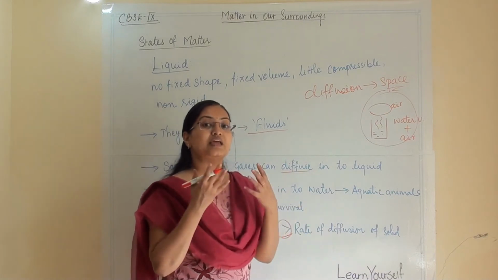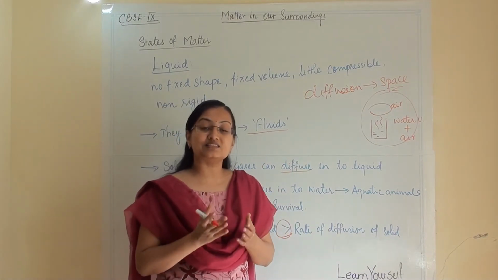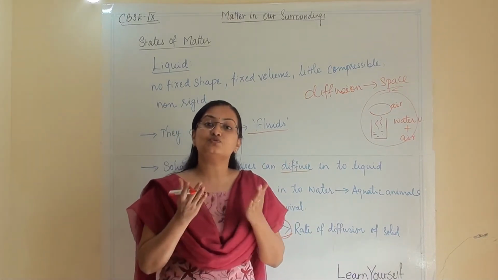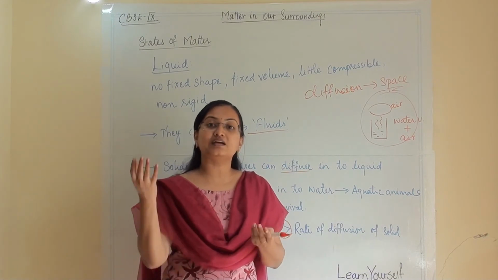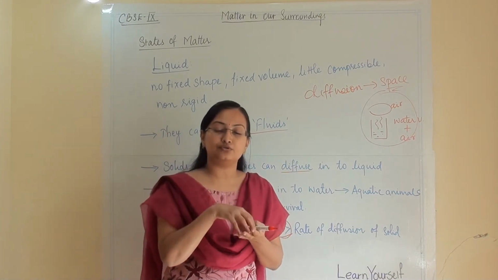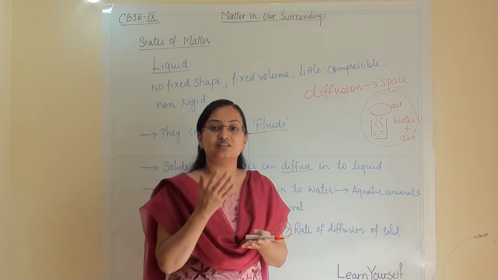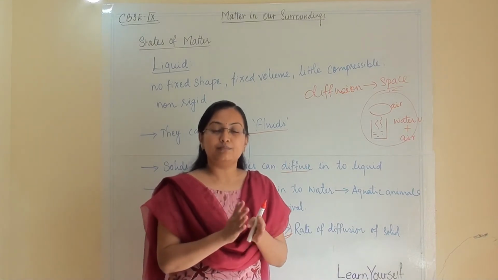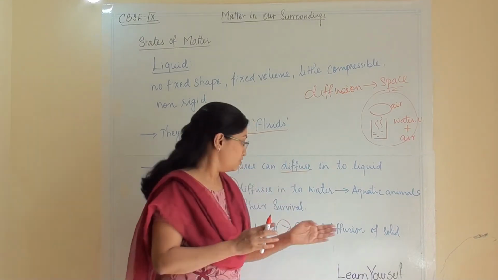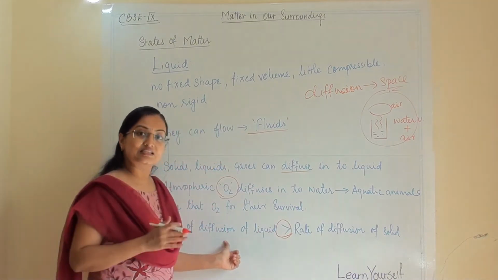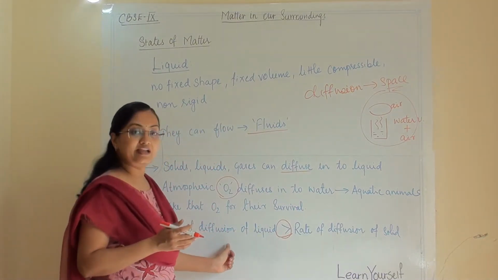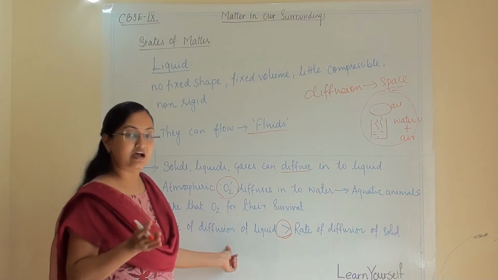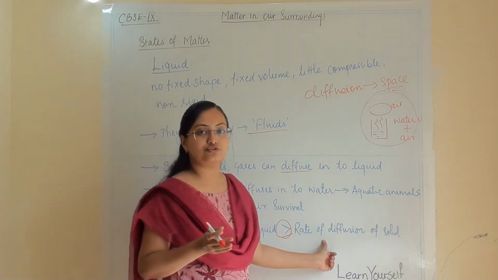Now the rate of diffusion of liquid is higher compared to the rate of diffusion of solid. Obviously, because in between solid particles there is no gap, there is no space. If another particle wants to come and fit into that, there has to be some space, but there is no space. But in the liquid there is space. So the rate of diffusion in liquid is higher compared to the rate of diffusion of solid.